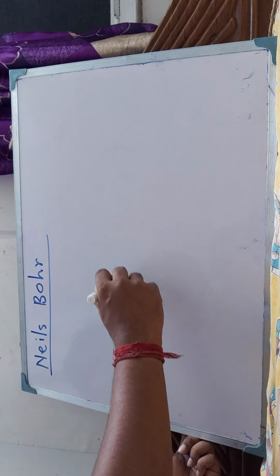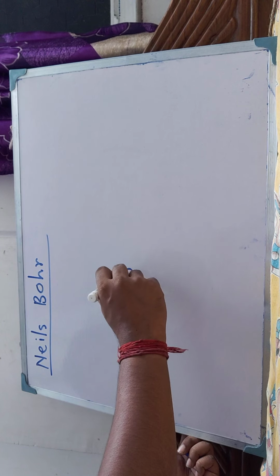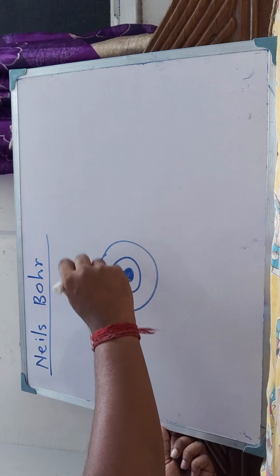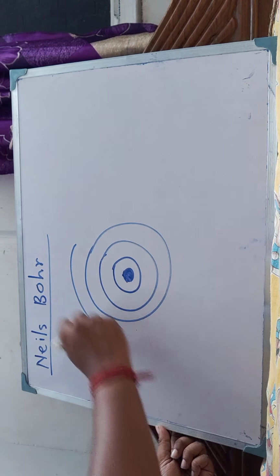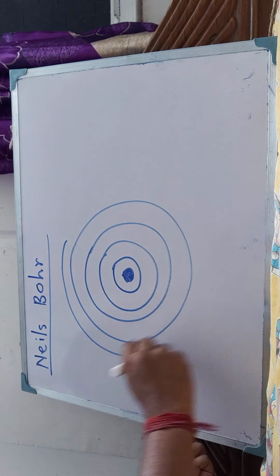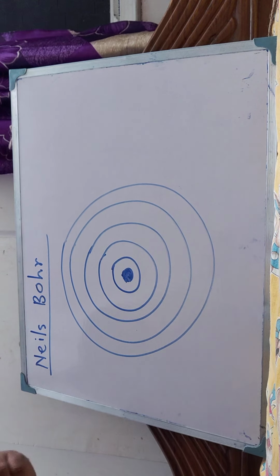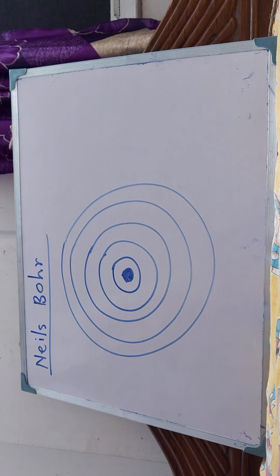According to Niels Bohr, at the center the nucleus will be there, and it is positively charged, and the electrons will rotate around the nucleus in definite orbits, and each orbit has a different energy level.